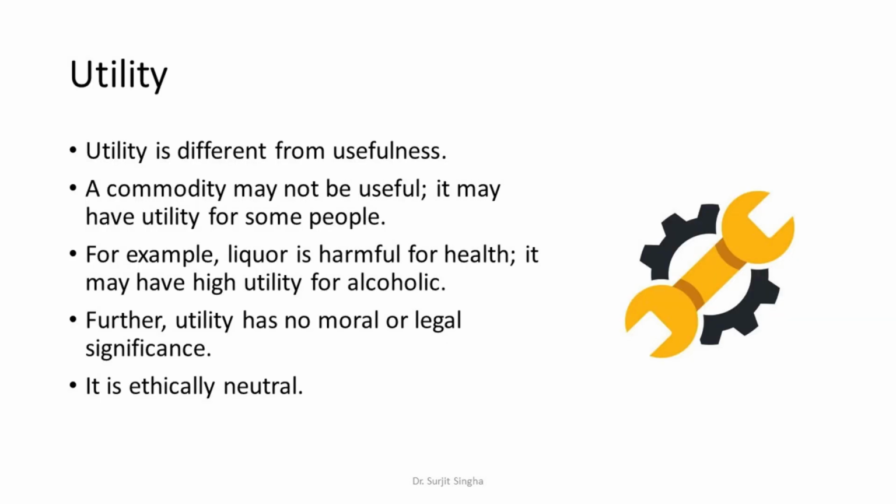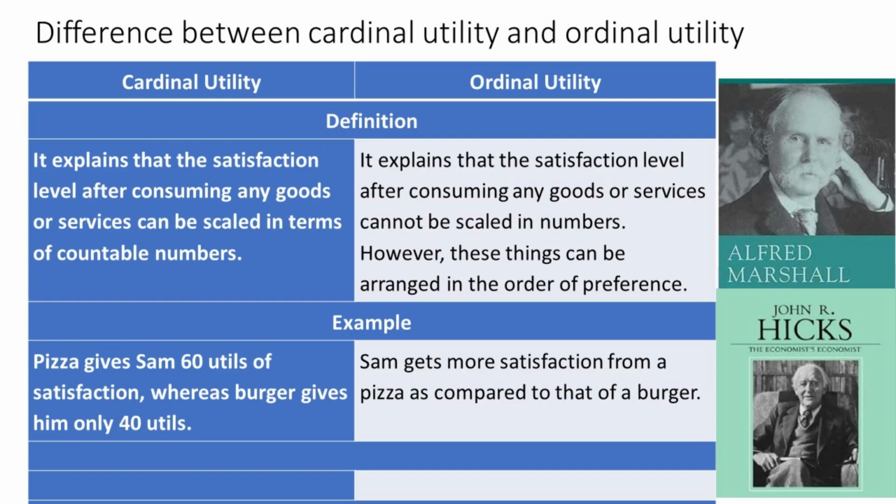Utility is different from usefulness. A commodity may not be useful, yet it may have utility for some people. For example, liquor is harmful for health, but it may have high utility for an alcoholic. Further, utility has no moral or legal significance. It is ethically neutral.